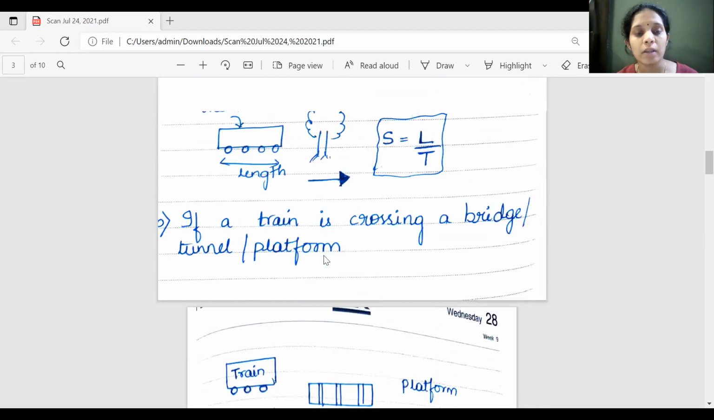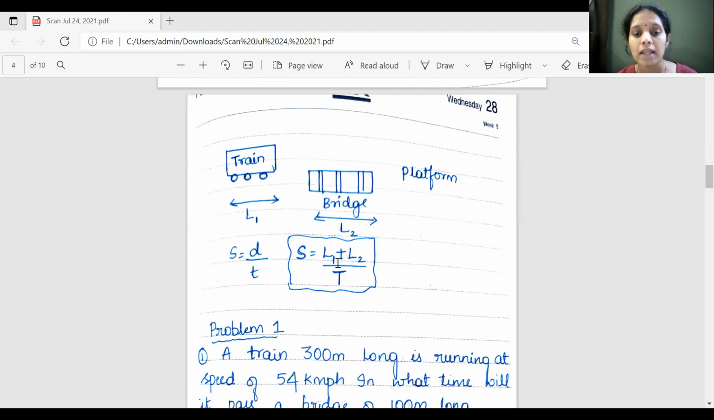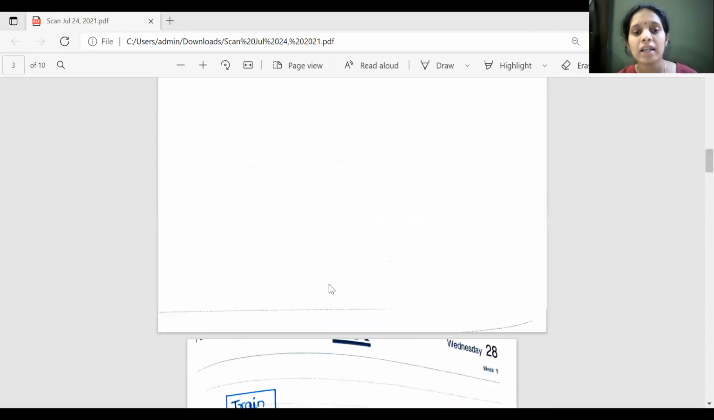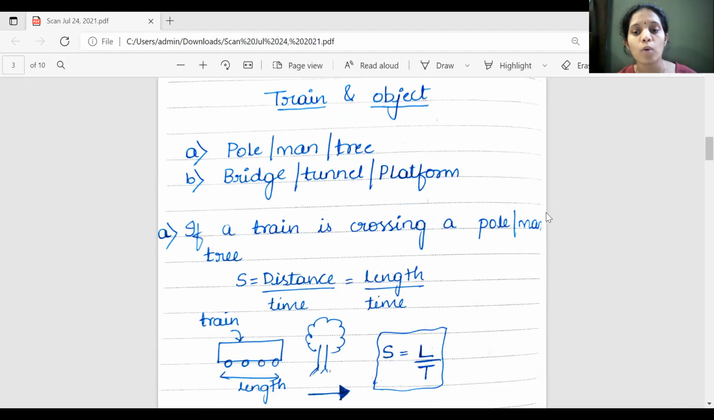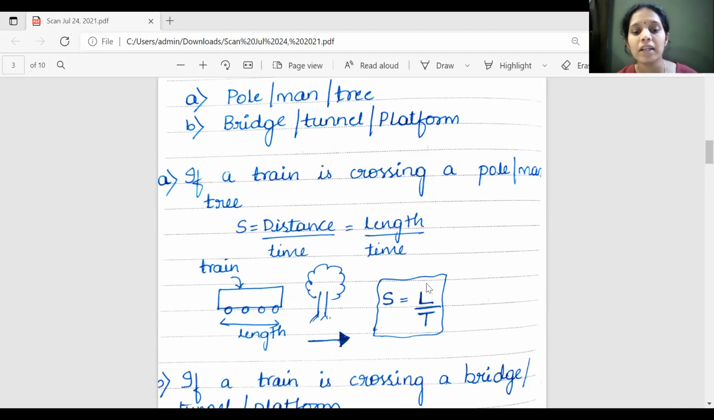In the question, if they've asked a train is crossing a bridge, tunnel, or platform, it is L1 plus L2 divided by T. If a train is crossing a pole, man, or tree, it is L by T.